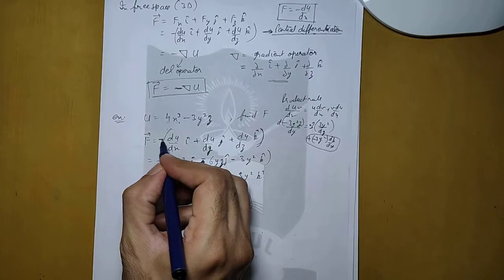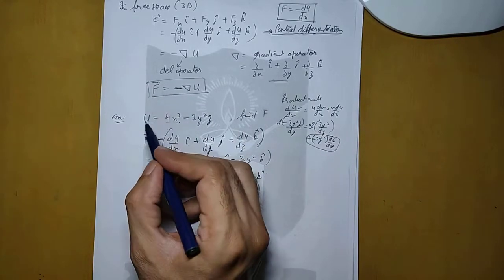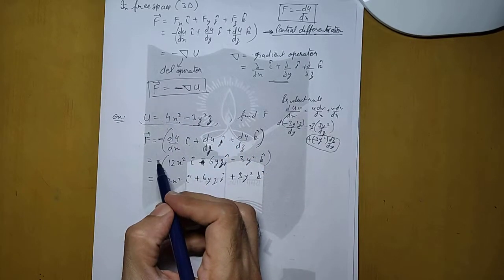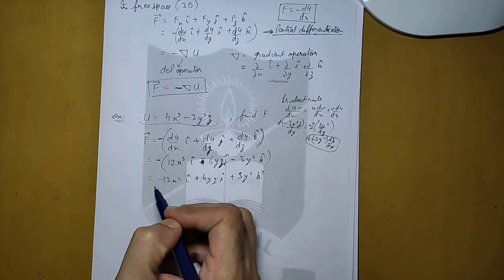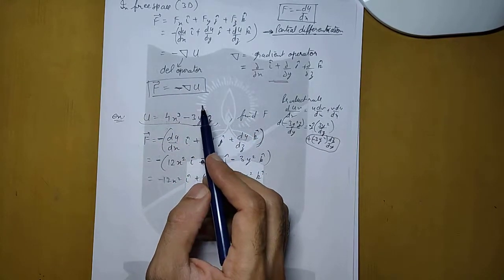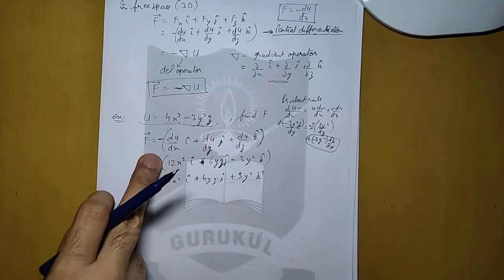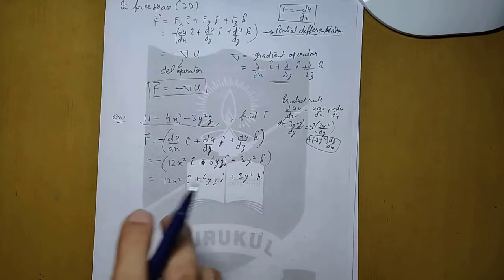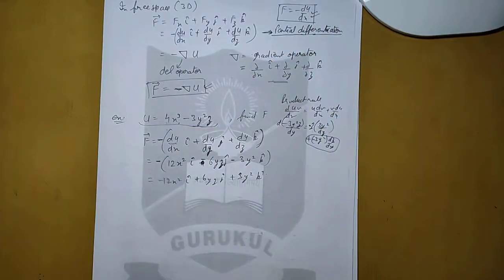Obviously here we are assuming that there is a minus sign outside, which means the potential energy is decreasing, but this is just an assumption. In this question it is not written anywhere that the potential energy is decreasing. So either you can do it with the minus sign by assuming that the potential energy is decreasing, or we can remove this minus sign from outside, and then it will not matter whether the potential energy is increasing or decreasing, the sign can be put accordingly. If you remove the minus sign, then this will be your answer. If you put this minus sign by assuming that potential energy is decreasing, then this will be your final answer. So this is how the del operator works, and these two equations you are going to use in solving various problems.